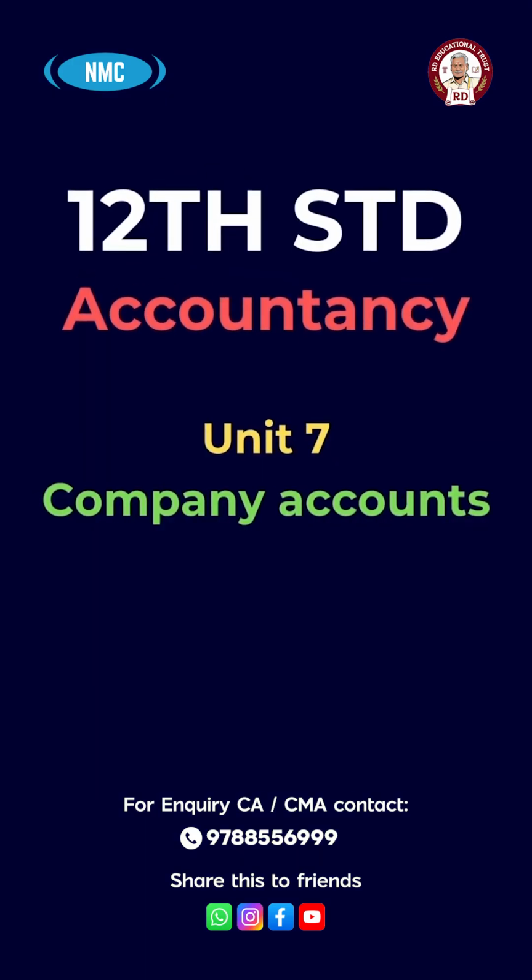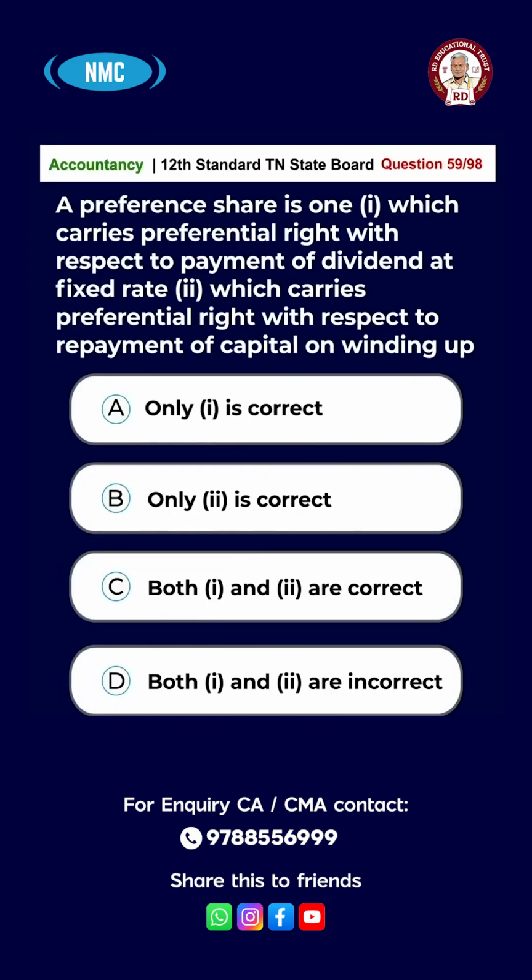Unit 7, Company Accounts. Question number 59. A preference share is 1, which carries preferential right with respect to payment of dividend at fixed rate. 2, which carries preferential right with respect to repayment of capital on winding up. The options are A, only 1 is correct, B, only 2 is correct, C, both 1 and 2 are correct, D, both 1 and 2 are incorrect. The right answer is option C, both 1 and 2 are correct.